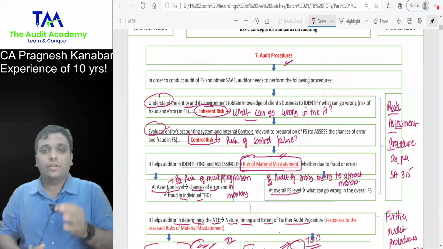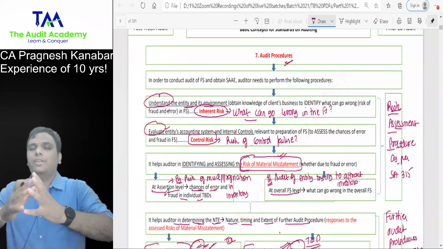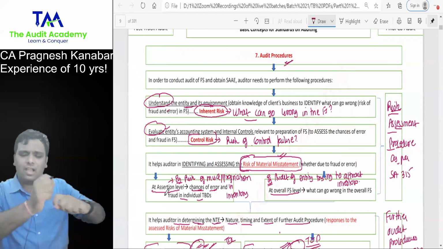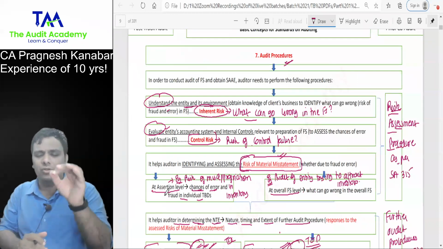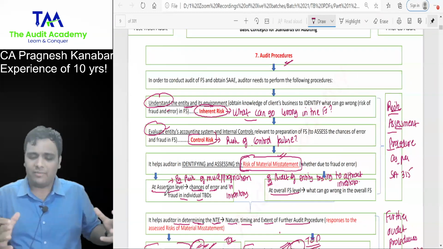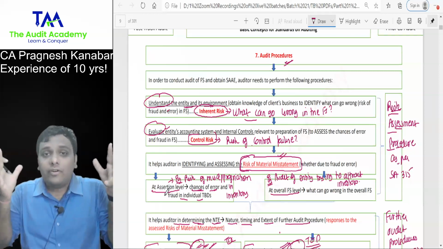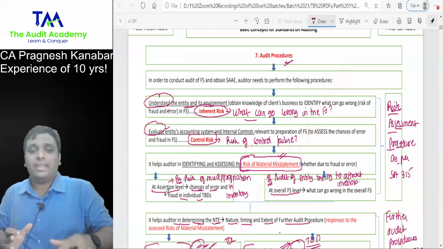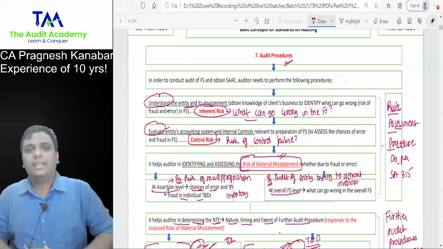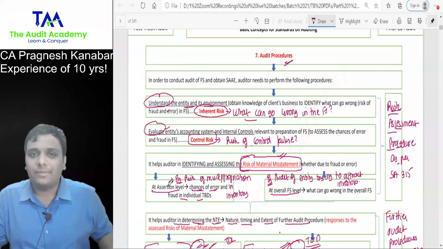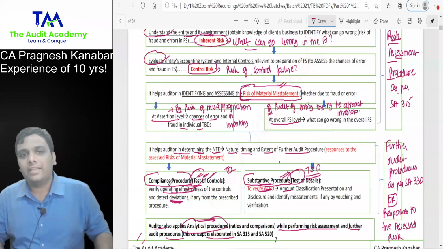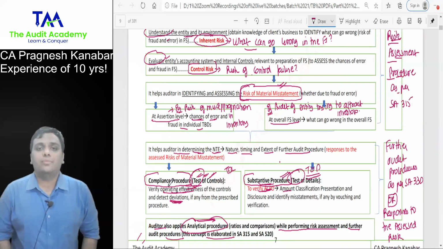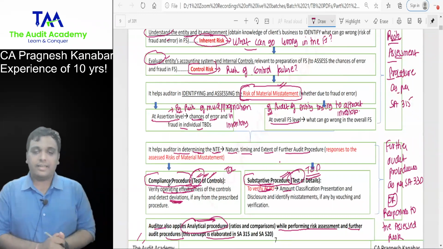Audit procedures. First, risk assessment procedure: we understand the entity and its environment. We evaluate the accounting system and related internal controls to identify and assess risk of material misstatement at assertion level and at overall financial statement level. This will help us to determine the nature, timing, and extent of further audit procedures. That is nothing but compliance procedure and substantive procedure, test of controls and test of details. And along with these procedures, we also use analytical procedures, that is ratios, comparisons, and trend analysis.